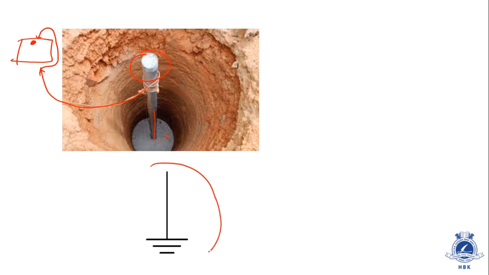The circuit symbol of earthing is like this. Whenever you see such a circuit symbol in any circuit, it means it is earthing. This is the circuit symbol of earthing.